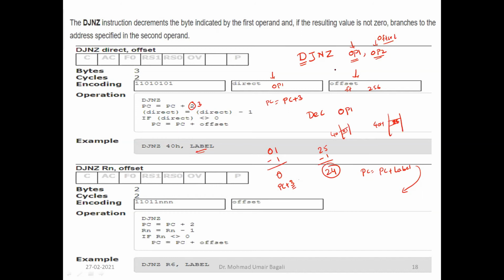Next, this principle remains the same, only the addressing mode will change. Here operand 1 is in direct memory addressing mode. In the other form, the operand is in register addressing mode.